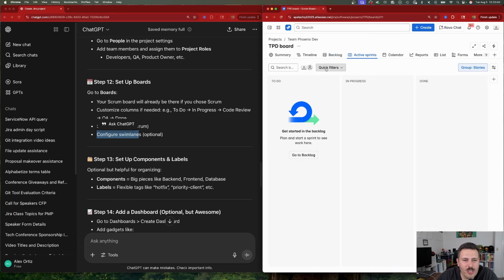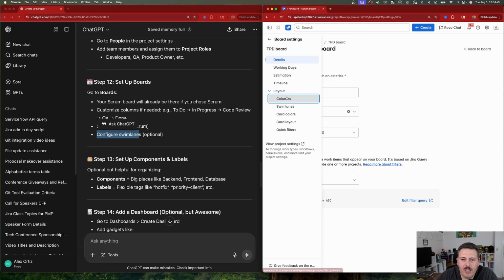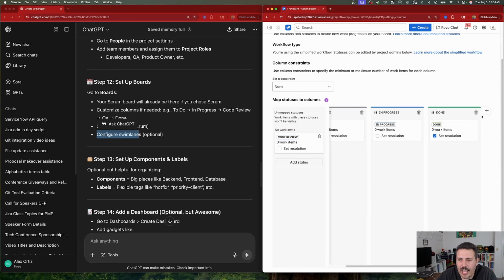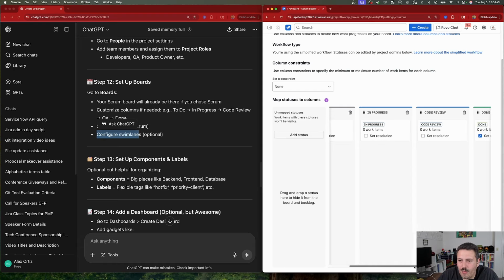So we are going to go to our Scrum board here. It doesn't tell us to click on the ellipses here to go to board settings because you just don't customize your board settings like that. And so then from here, you do need to go to layout and to columns. And then you do have the ability to scroll all the way down and add a new code review status. So all of these steps that I'm doing right now are completely missing from the process.